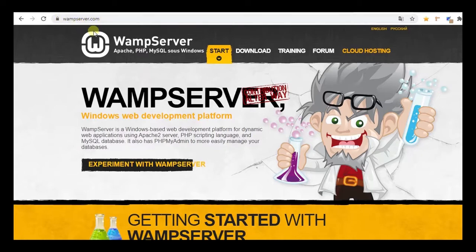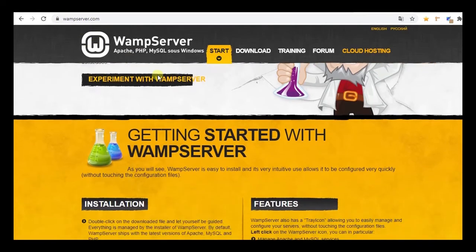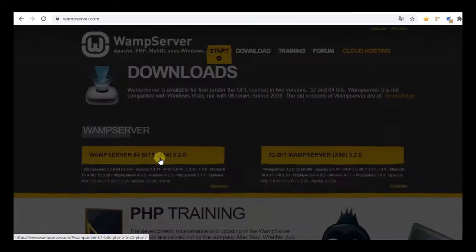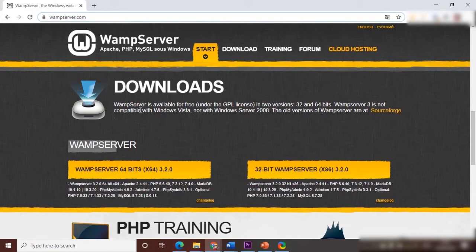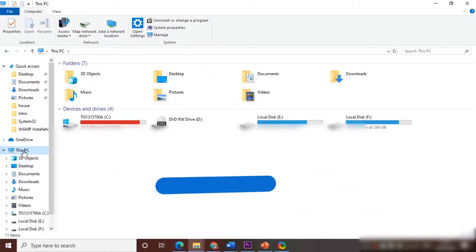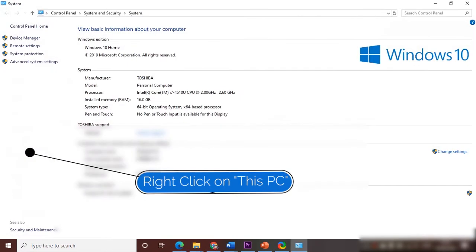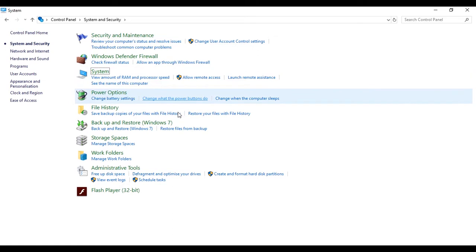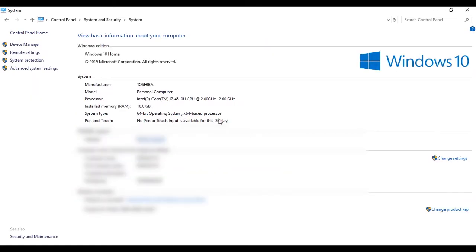To download the WAMP server, go to wampserver.com and scroll down to the download section. In the download section, you'll have two options. One is for 64-bit computers and the other one is for 32-bit computers. Just choose the right version for your computer. If you don't know which version your computer is, right click on This PC or My Computer in all Windows versions and choose Properties. Or you can go to Control Panel, System and Security, System. Here you can check whether you have a 32-bit or 64-bit computer.